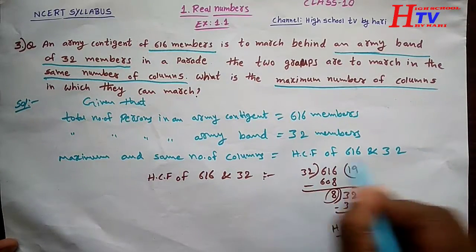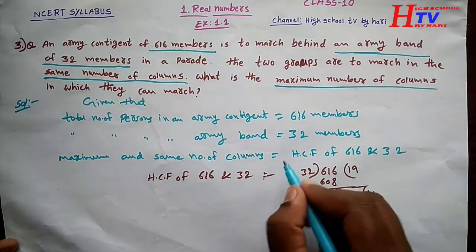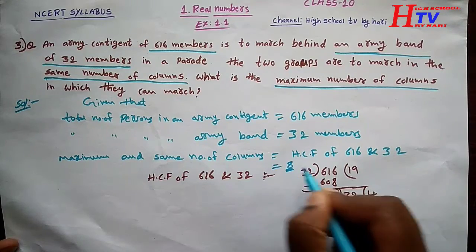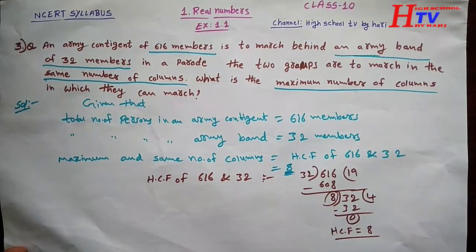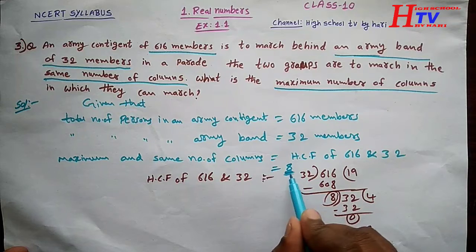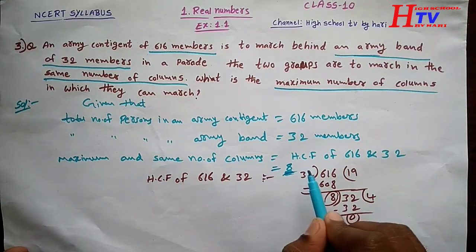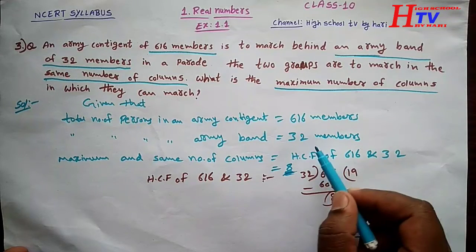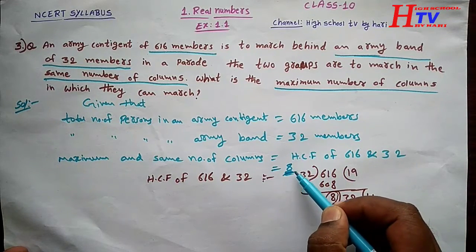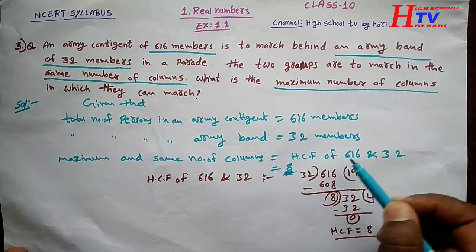So this is the answer. HCF of 616 and 32 is equal to 8. We can arrange the two groups in 8 columns. It is the maximum, and it is the same for the two groups. We can arrange 616 and 32 with the same 8 columns.